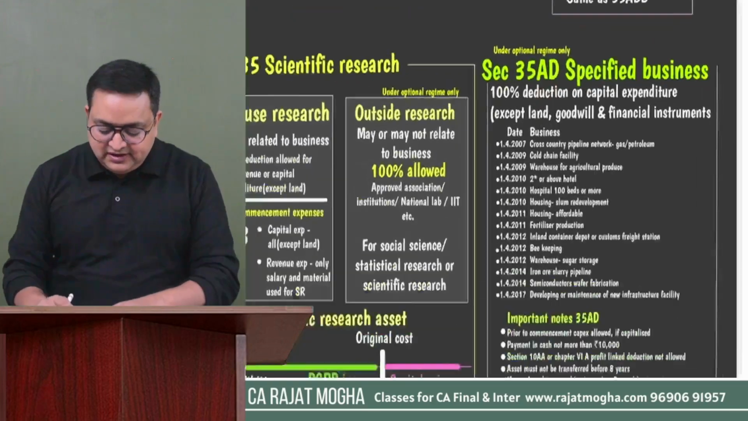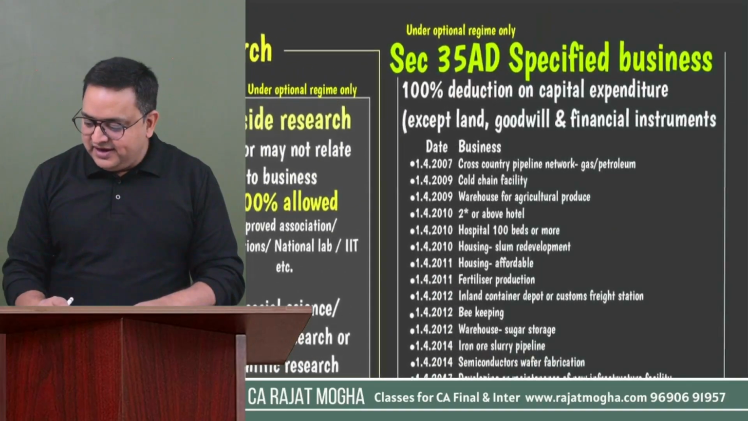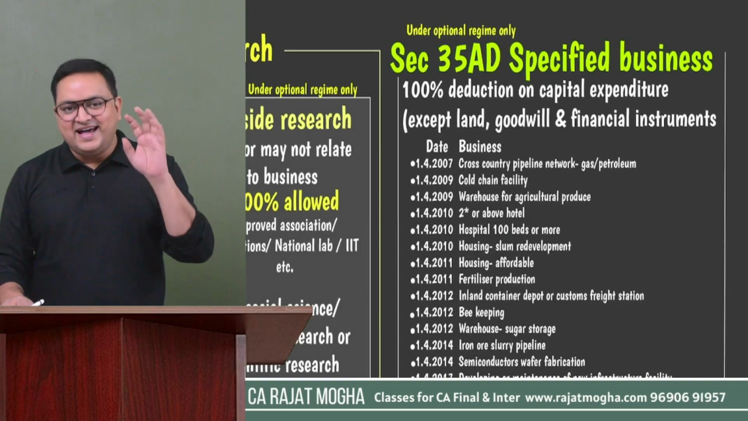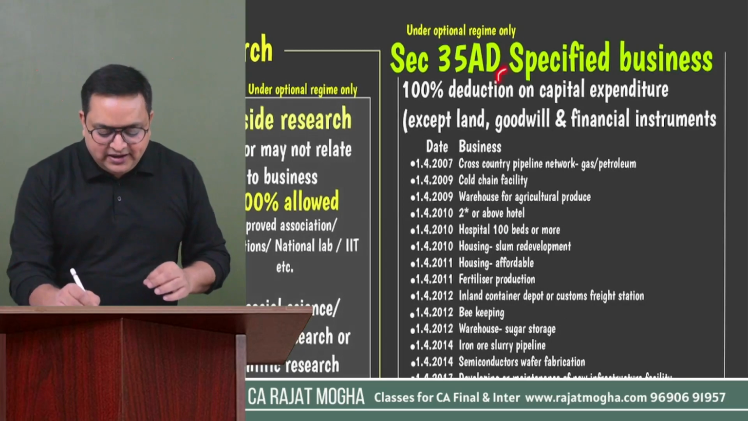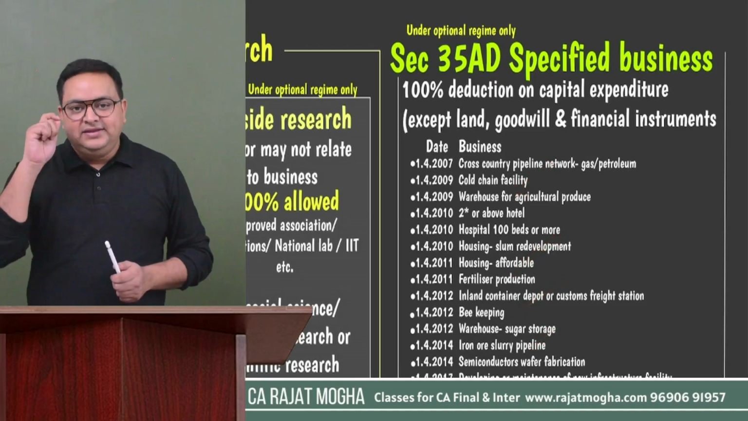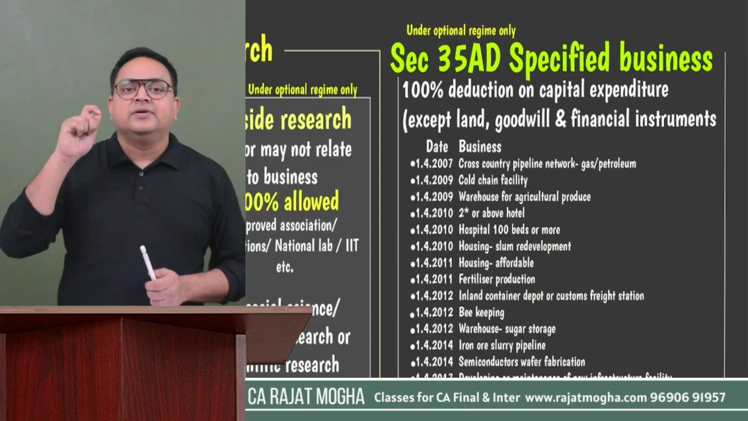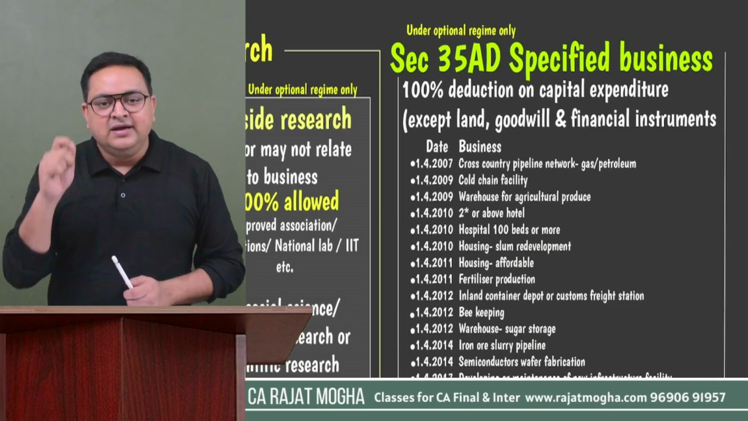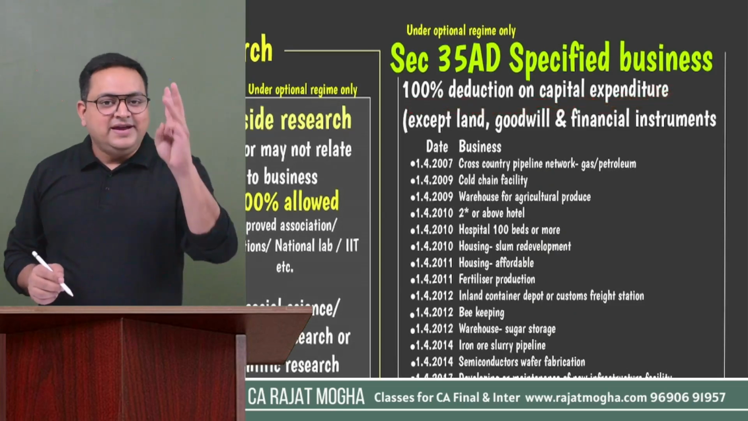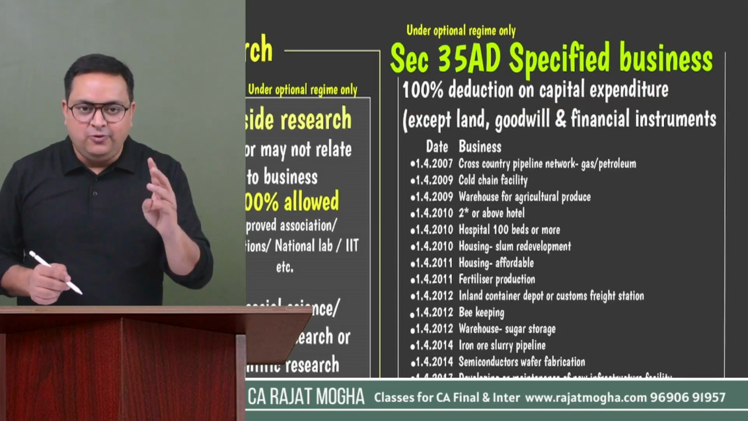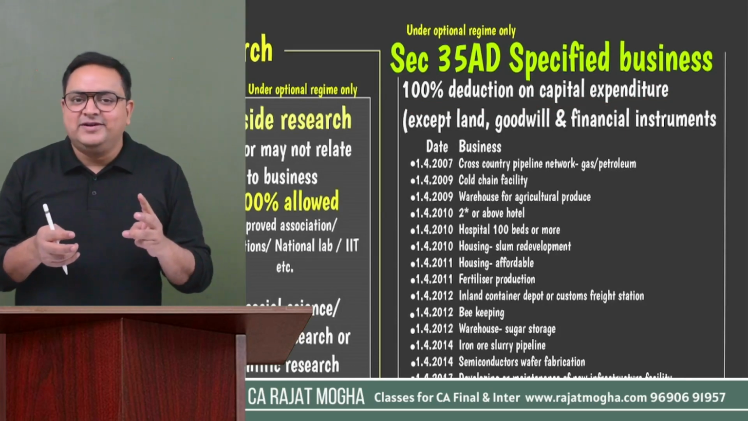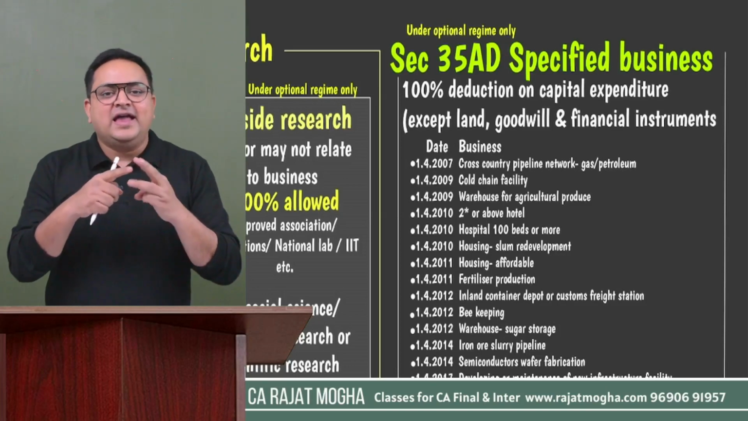Another important section, 35AD, is related to specified business. 14 types of businesses are specified businesses. And the point here is, if the assessee is into such a business and has incurred any capital expenditure, they can claim 100% deduction on their capital expenditure. Three types of assets are not covered over here. One is land, obviously, land is never covered in any deduction. Land, goodwill, and financial instruments.